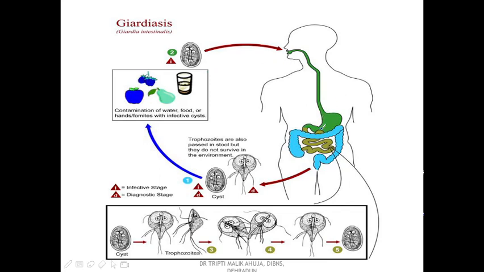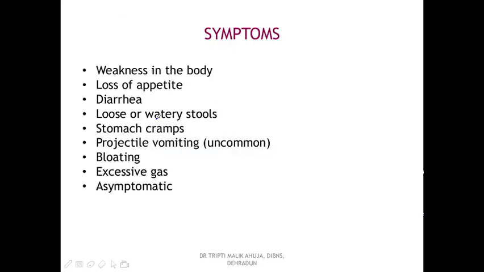Excystation occurs in the duodenum. So here trophozoites are formed. Trophozoites actively attach to the small intestine by means of the disc, and they also multiply by binary fission. Then they move to the large intestine where they again form the cyst. The cysts come out in the stools, and these cysts contaminate water and food, and there can also be oral-fecal contamination with the infective cyst.